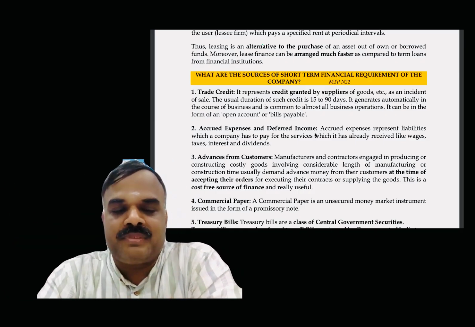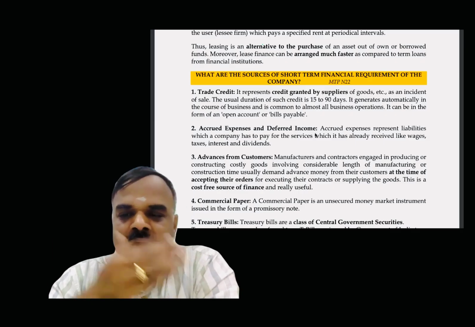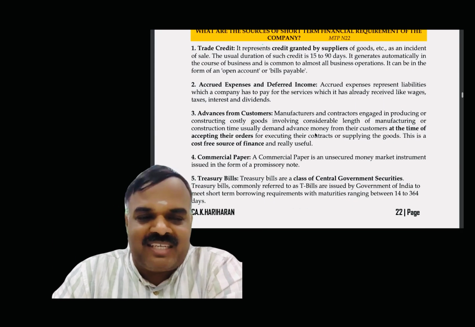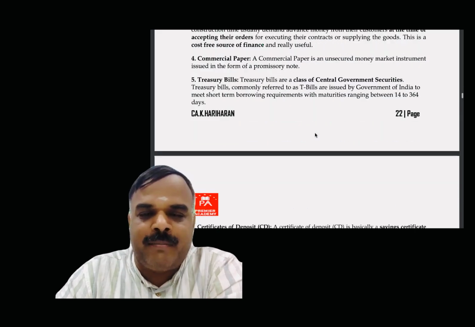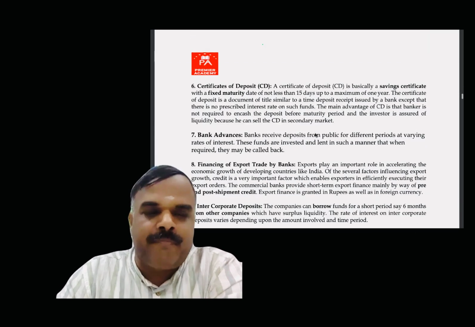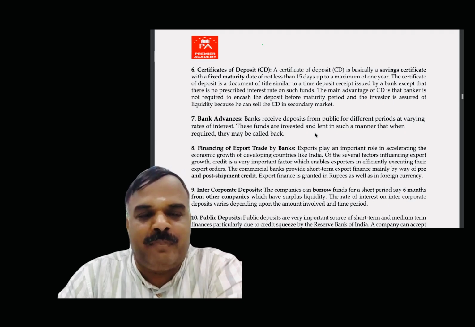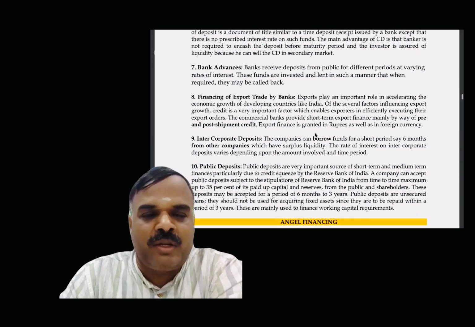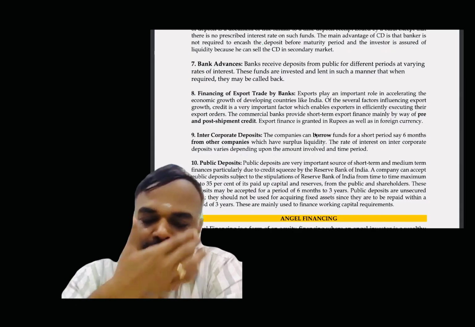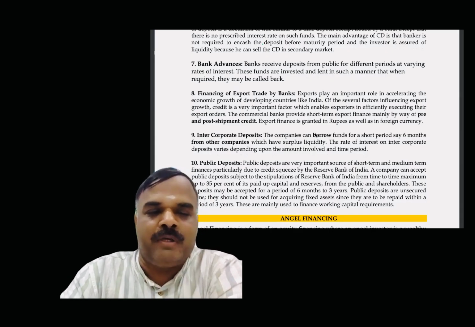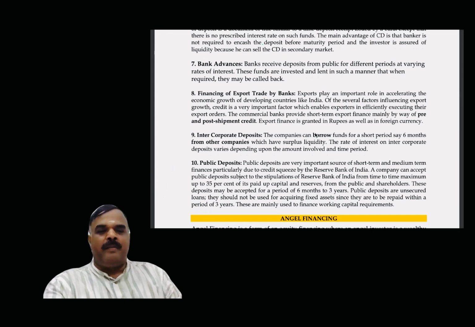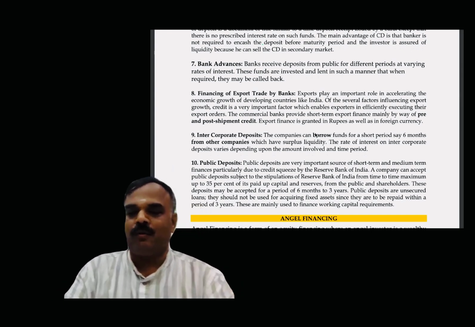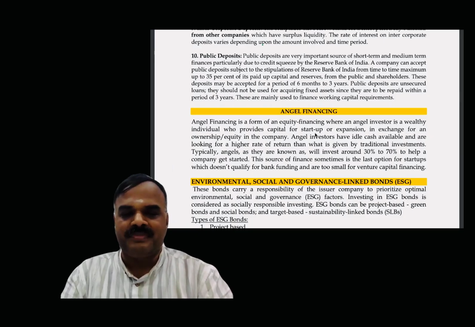Deferred income, okay. So accrued expenses or deferred income, all this comes under short term. Advance from the customer, commercial paper, treasury bill, CD, certificate of deposit, bank short-term advances. Even short-term public deposit, intercorporate deposits, financing of export trade by the bank. With these, we can get short-term loans for the purpose of doing the business.